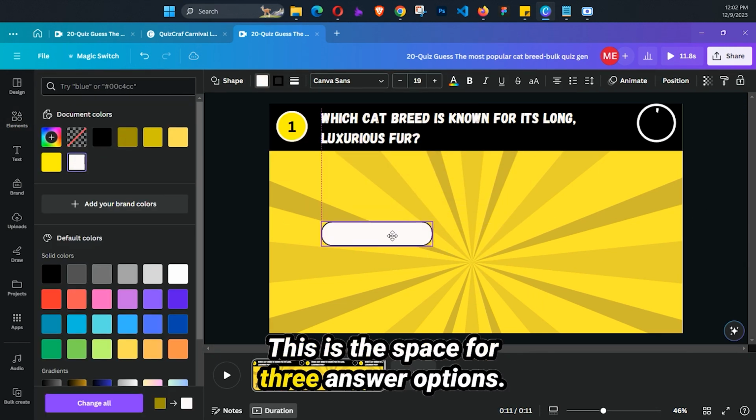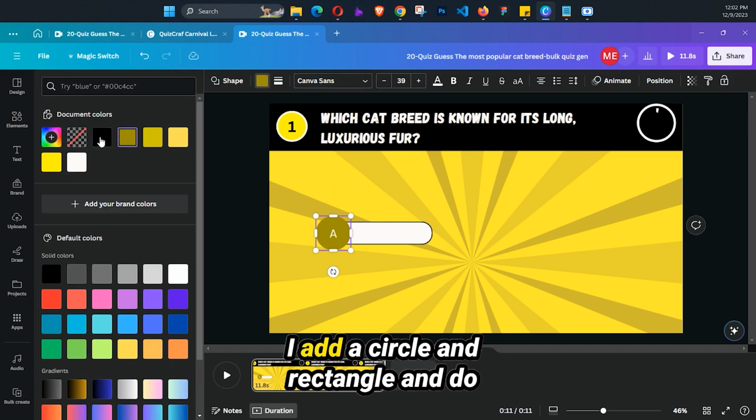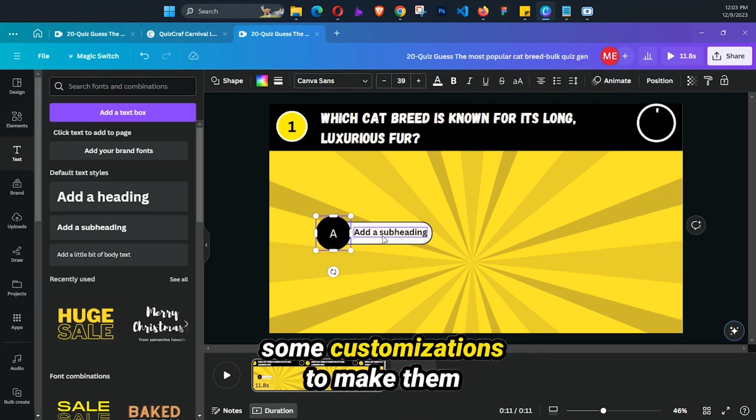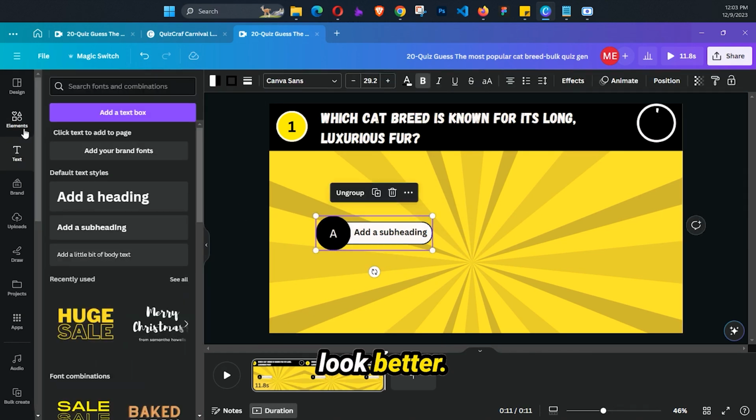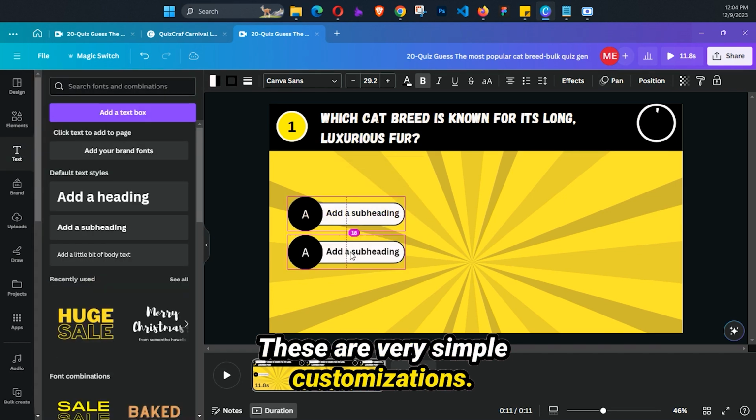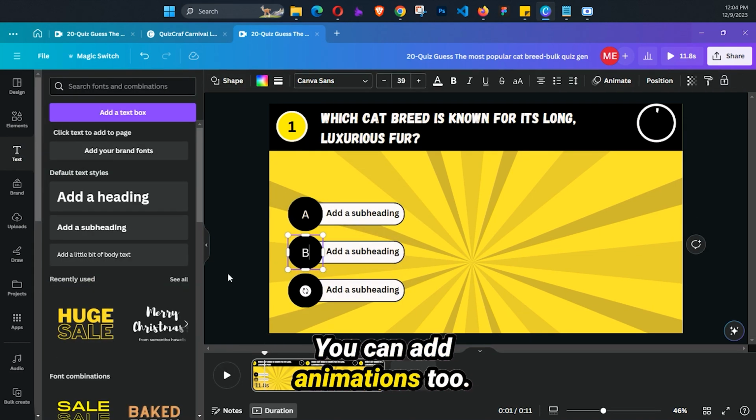This is the space for 3 answer options. I add a circle and rectangle and do some customizations to make them look better. These are very simple customizations. You can add animations too.